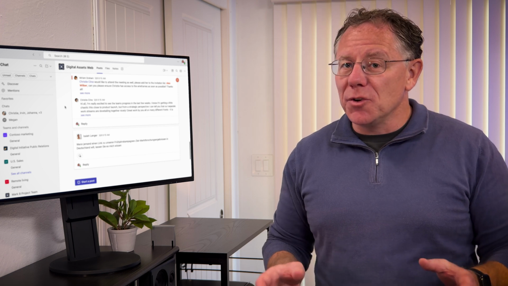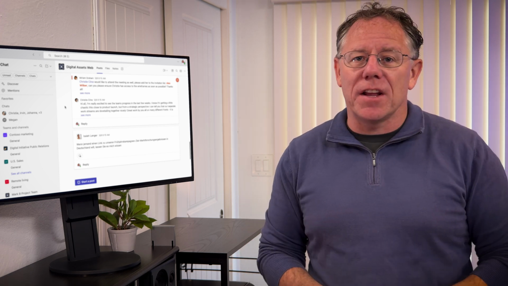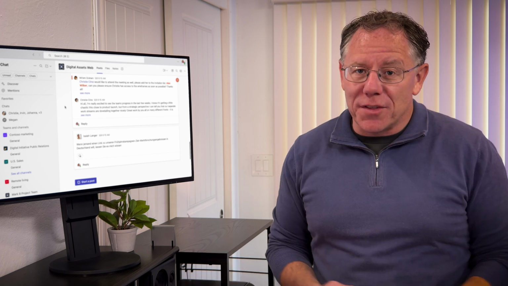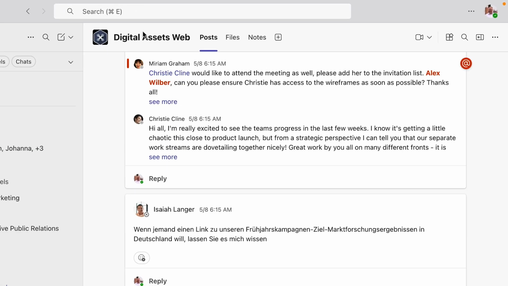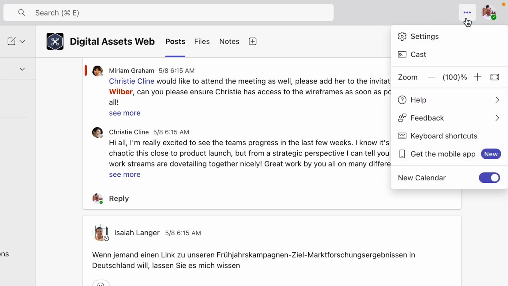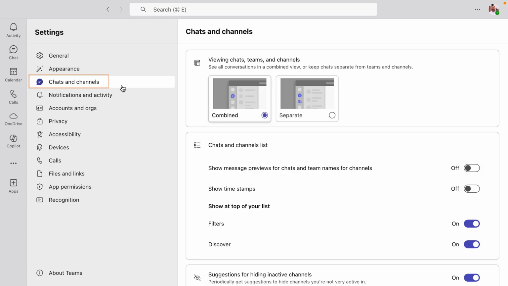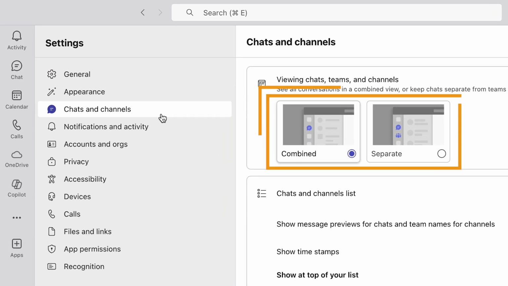But some people do want to keep a clear division between private chat conversations and team conversations. Or maybe you just prefer the old way. In the top right, next to your account icon, you can click the button with three dots to open this menu, then choose Settings. Go to the category for chats and channels, and there's an option here to keep your chats, teams, and channels combined or separate.